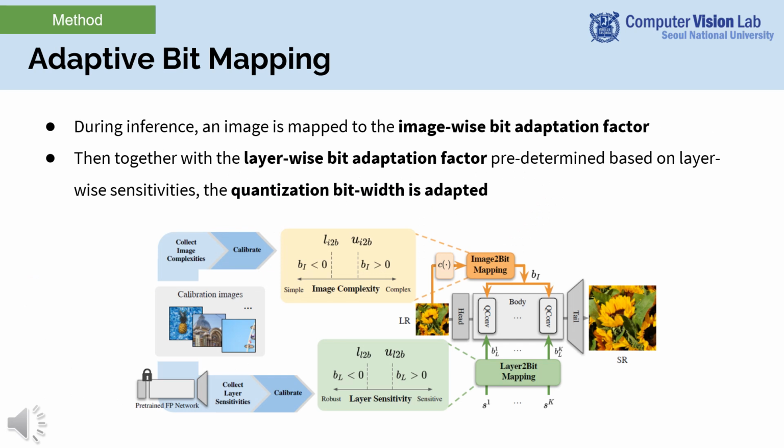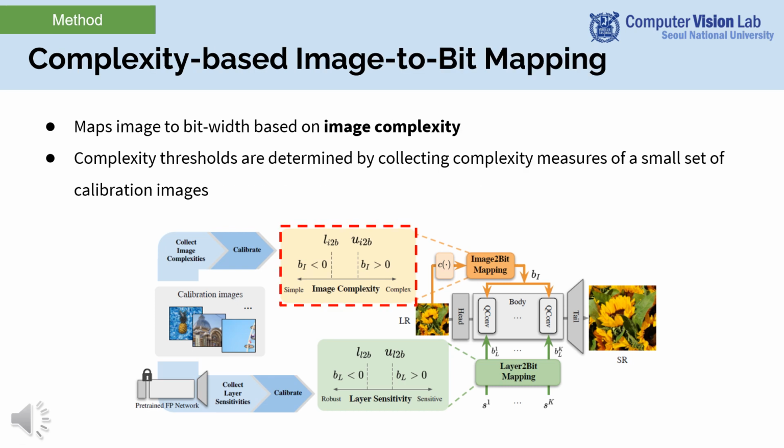This is our overall framework. During the inference, an image is mapped to the image-wise bit adaptation factor based on its image complexity. Then, together with the layer-wise bit adaptation factor, predetermined based on the layer-wise sensitivities, the quantization bit width is adapted. I'll briefly go over each component.